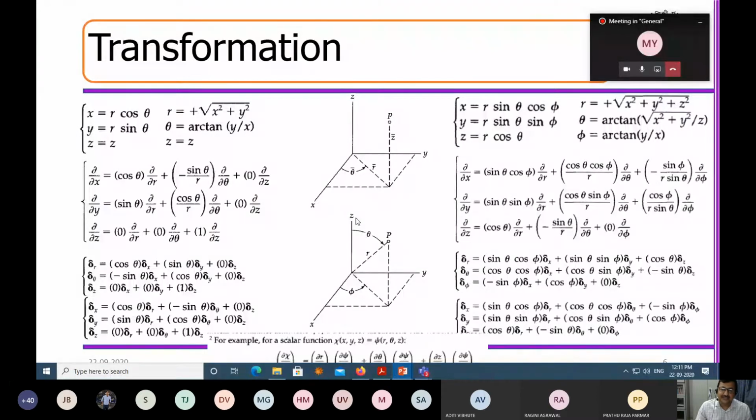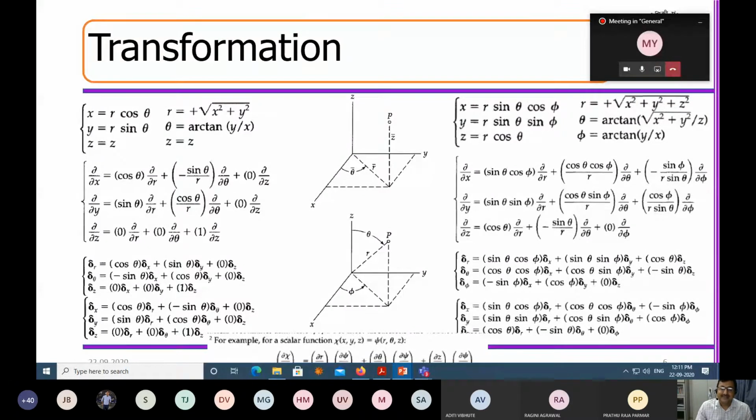One is in the Z direction, which makes the angle theta, and one will be in the XY plane. So Z will become R cos theta, and the projected vector on the XY plane will become R sin theta.